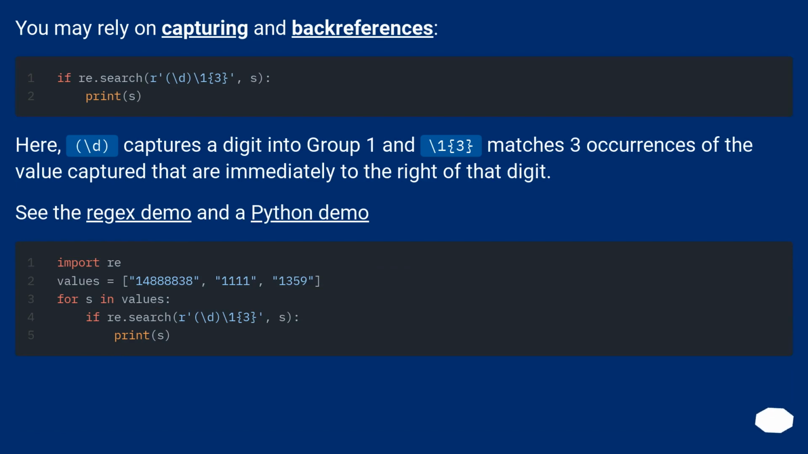You may rely on capturing and back references. Here, \d captures a digit into group 1 and \1{3} matches 3 occurrences of the value captured that are immediately to the right of that digit.